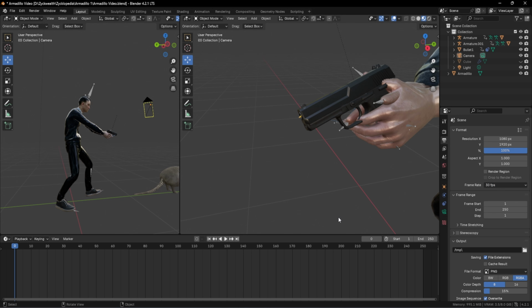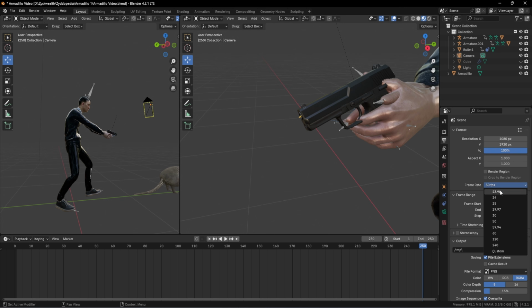So right now our animation starts at the very first frame and ends at the 250th frame, which means that there are going to be 8 seconds in our animation. So if you run our animation from the very first frame all the way till the 250th frame, there are going to be 8 seconds and a few other milliseconds happening on our video. And this calculation only applies to our 30 frames per second timeline.